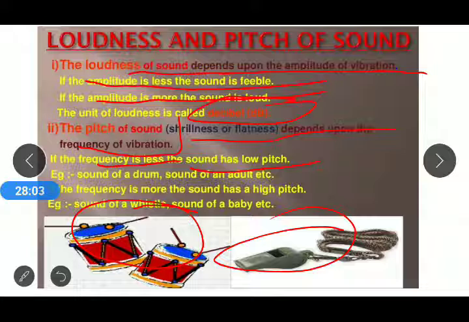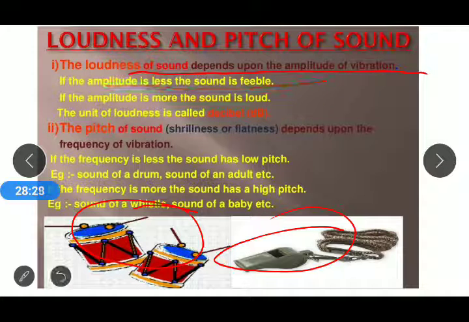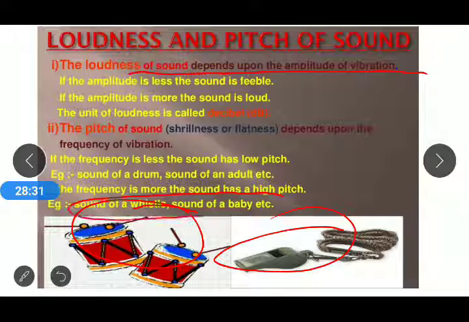The sound of a drum and the sound of an adult are considered low pitch sounds, whereas the sound of a whistle or a baby is very shrill. That means the pitch of a baby is very high, or we can say their frequency is very high.